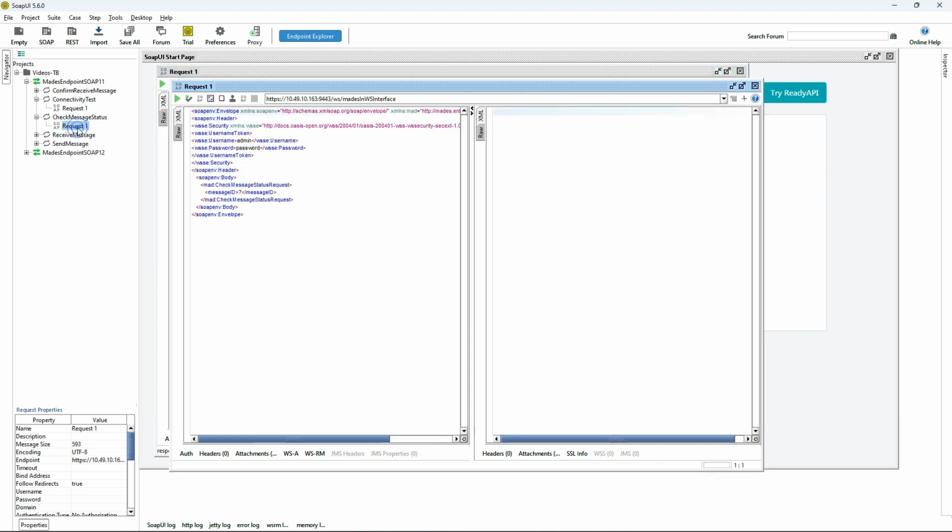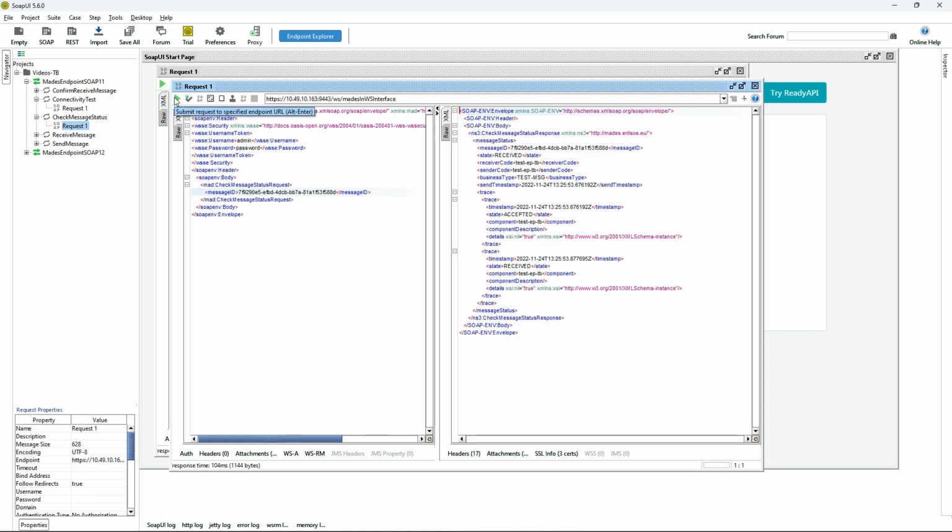Then send a check message status request with given message ID. When status of the message is received, connectivity test ended successfully.